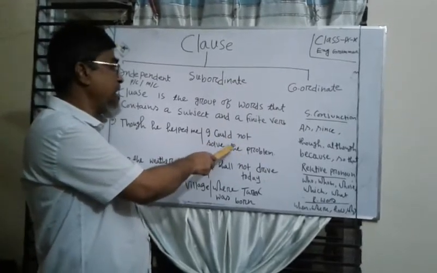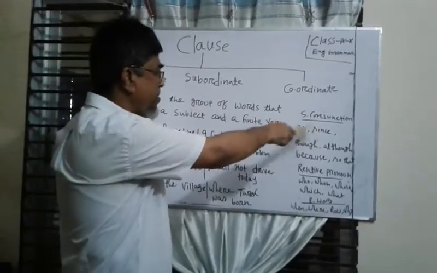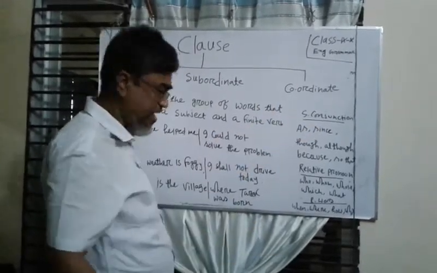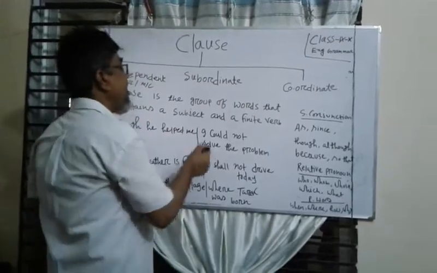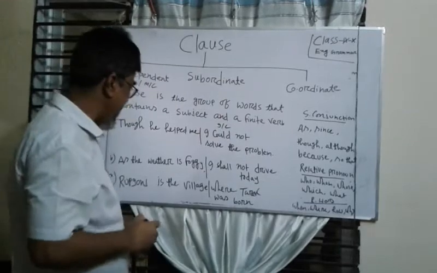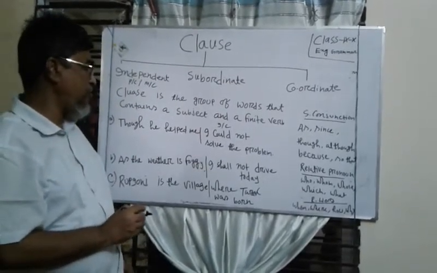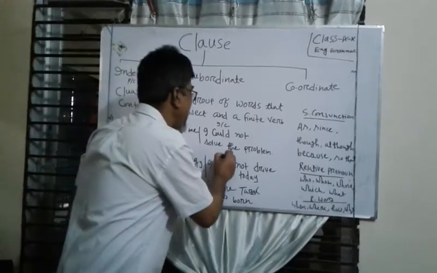This is an independent clause because this clause does not start with as, since, or who, which, or other relative words. So this is an independent clause. In the second sentence, as the weather is foggy, I shall not drive today. আমি আজ গাড়ি চালাবো না. This is an independent clause.